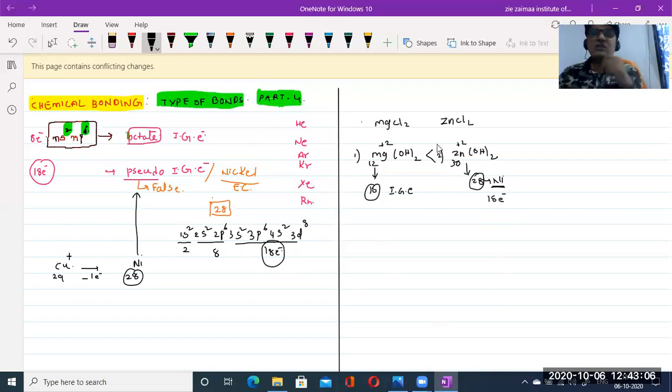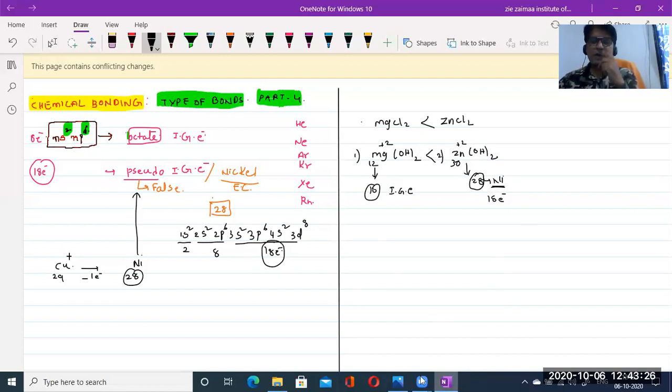So here also, magnesium chloride and zinc chloride, which one is more covalent in nature? Zinc chloride. Then magnesium chloride is the least covalent in nature. Least covalent nature means obviously higher ionic nature. So this is the way of framing the questions.